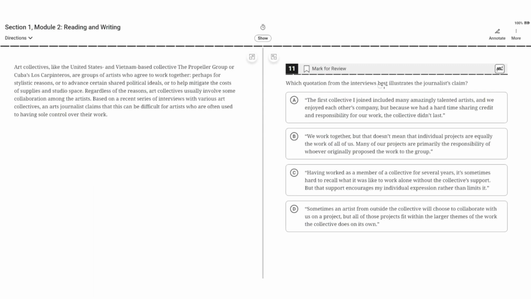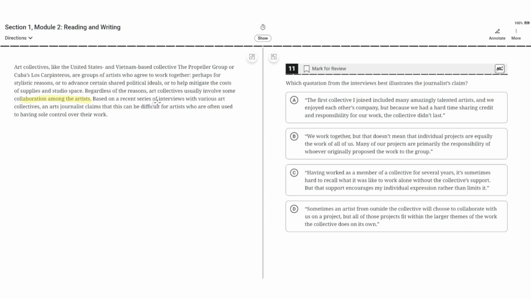Which quotation from the interviews best illustrates the journalist's claim? Art collectives, like the United States and Vietnam-based collective, the Propeller Group, or Cuba's Los Carpinteros, are groups of artists who agreed to work together, perhaps for stylistic reasons, or to advance certain shared political ideals, or to help mitigate the cost of supplies and studio space. Regardless of the reasons, art collectives usually involve some collaboration among the artists.